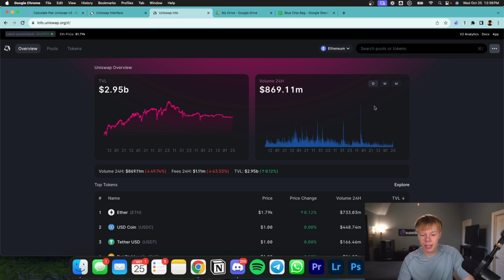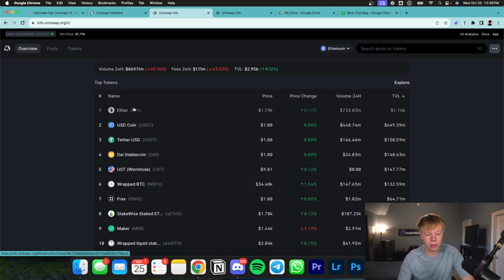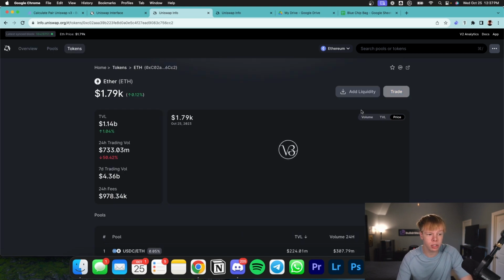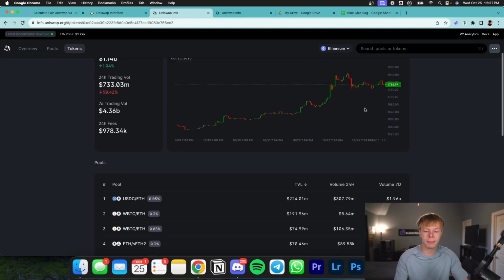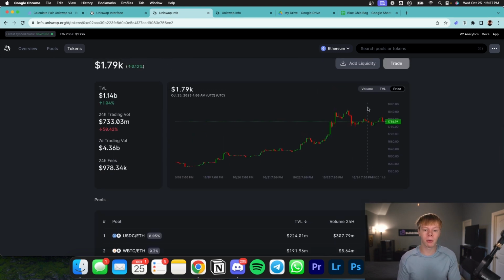And that's simply due to the fact that we have been seeing an increase in volume over the past few days because Ethereum has been doing well, Bitcoin has been doing well, and all other cryptocurrencies have been doing well for the most part. So looking over at the Ethereum token itself, the volume in the past 24 hours has been $733 million. That's because most assets on Uniswap are paired with Ethereum. You have DAI to Ethereum, USDC to Ethereum, USDT to Ethereum. You even have Ethereum to Matic, Ethereum to wrapped Bitcoin. Those are the pairs that are traded because Ethereum is the gas token on the Ethereum network, so it is logical to pair Ethereum with other assets when different cryptocurrencies are creating their own crypto.